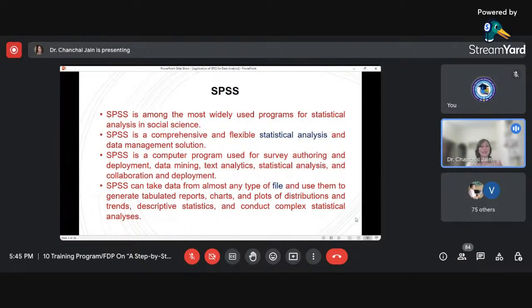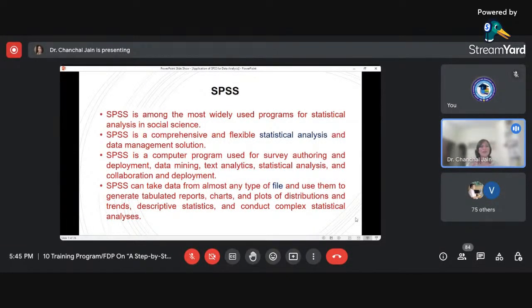It is not that we can perform only statistical analysis using SPSS, but also we can perform data mining, text analytics, and collaboration and deployment of the data. So these kinds of things we can perform using this particular software.